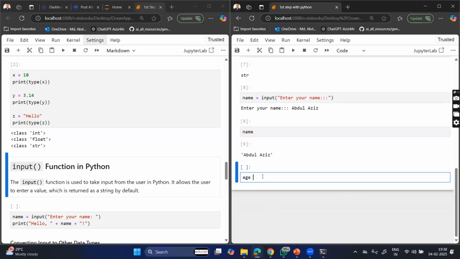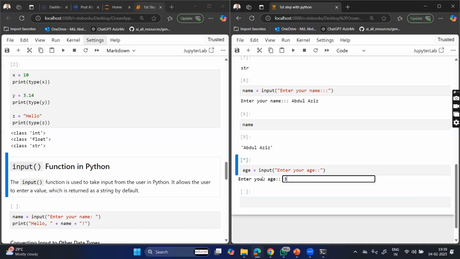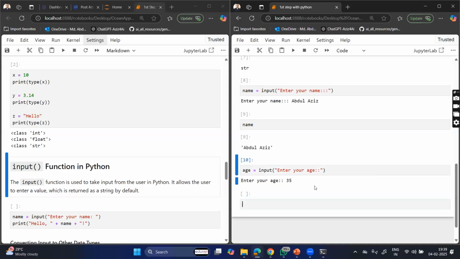Similarly, age is equal to input of enter your age, right? Suppose if I run it, it is asking for the age. If I say 35, so age is 35.